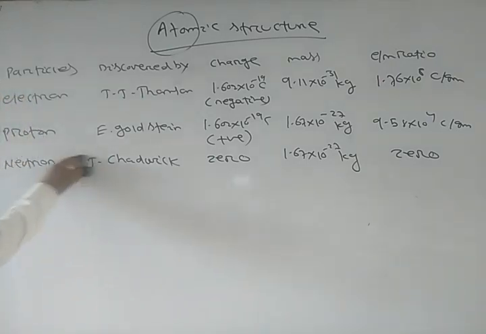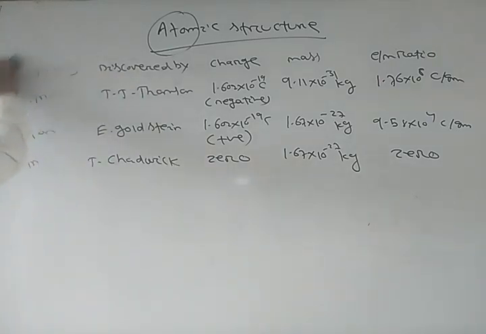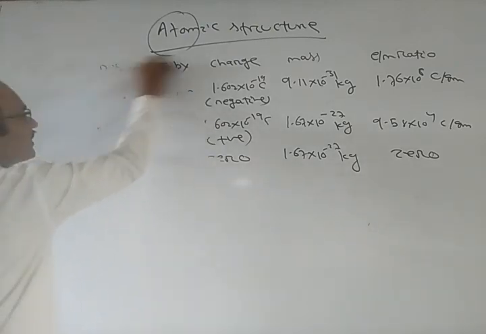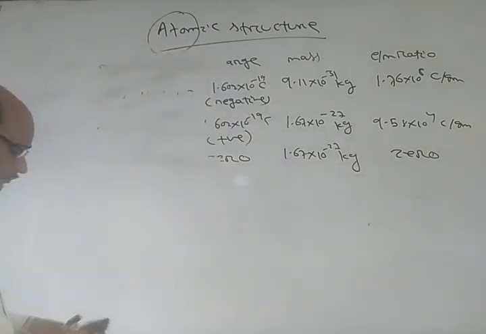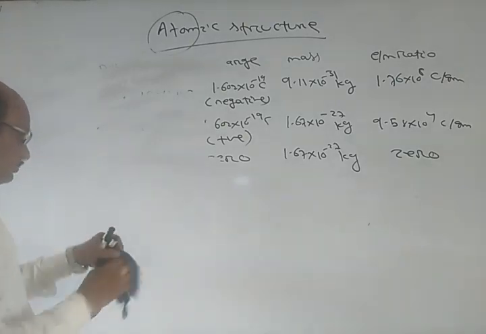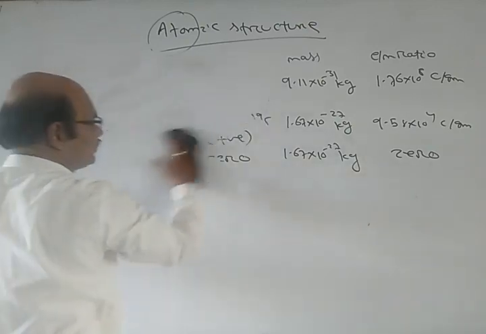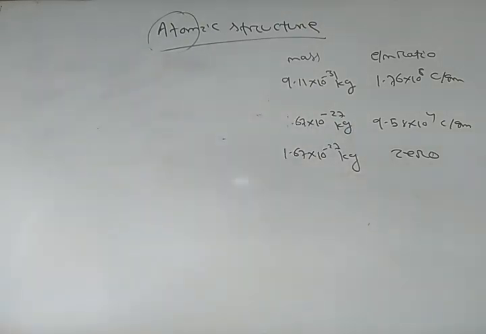After the discovery of the electron, proton and neutron, the next thing is how these electrons and protons are held inside the atom. That is called the model of atom.